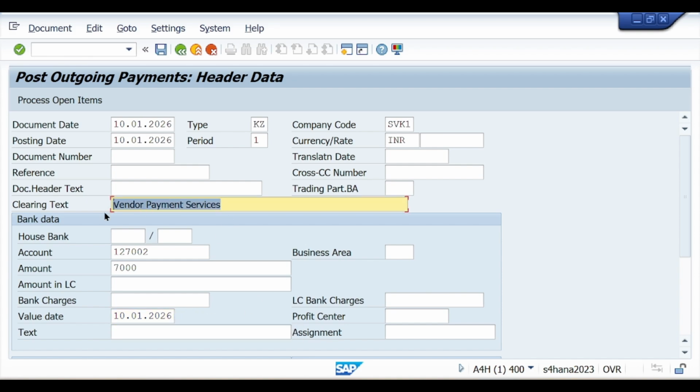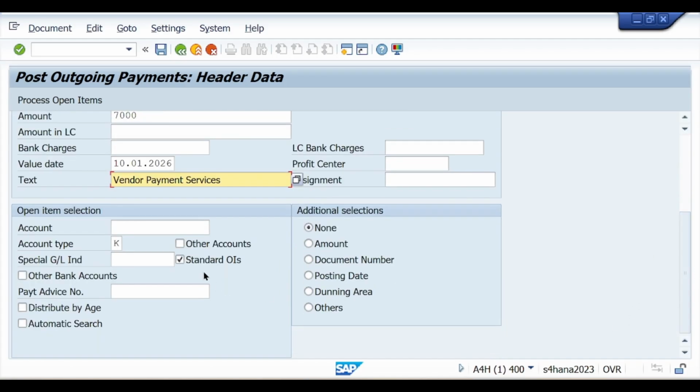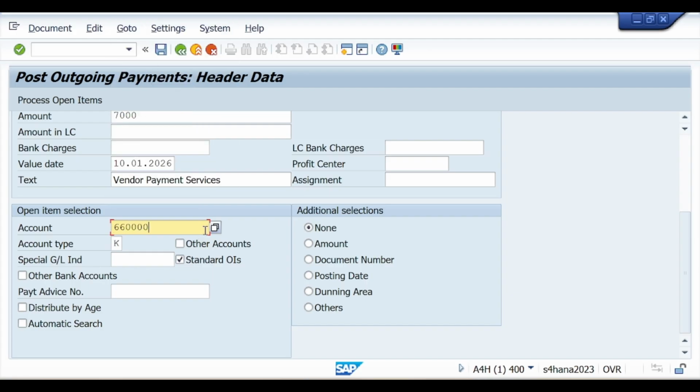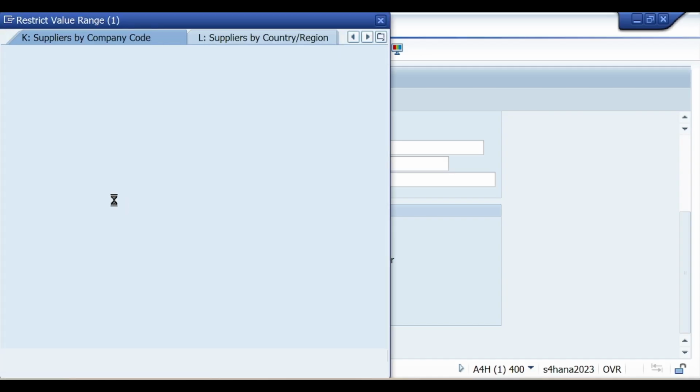The same text I have entered here. Okay, now in account, business partner, so enter your supplier number. So this is my supplier number, I have entered manually. You can also search from here with the help of this possible entry.